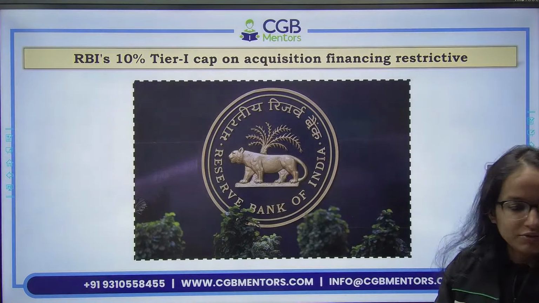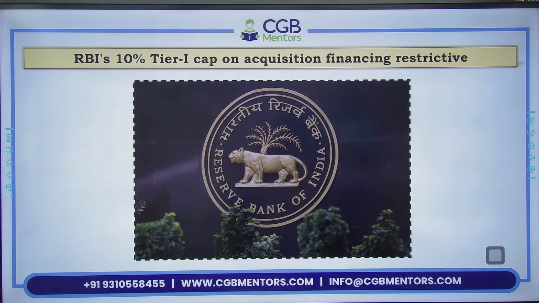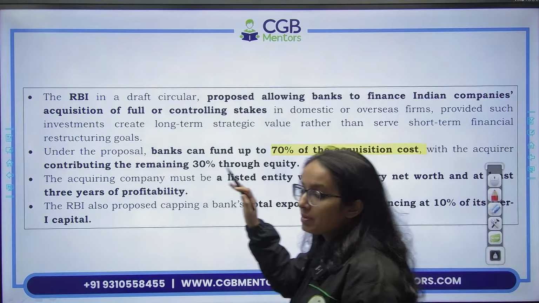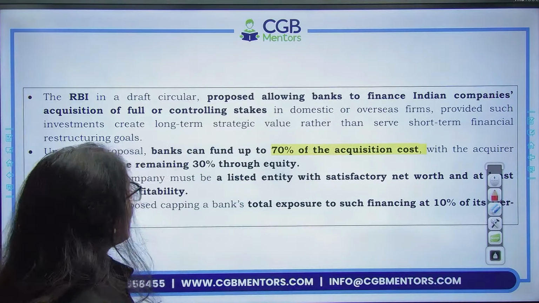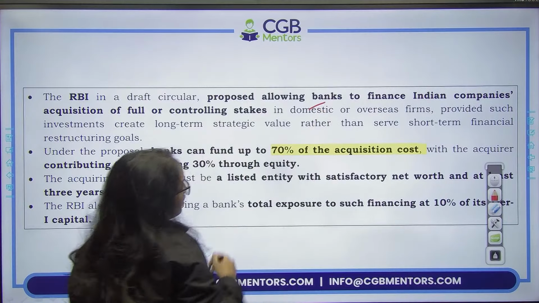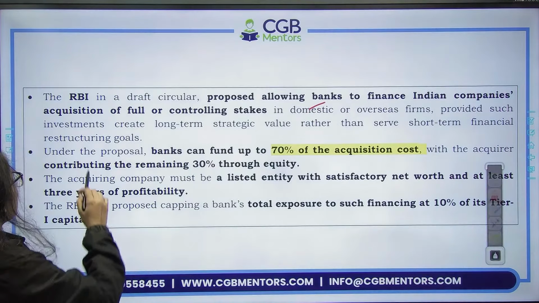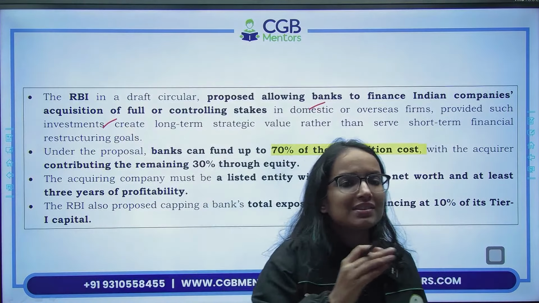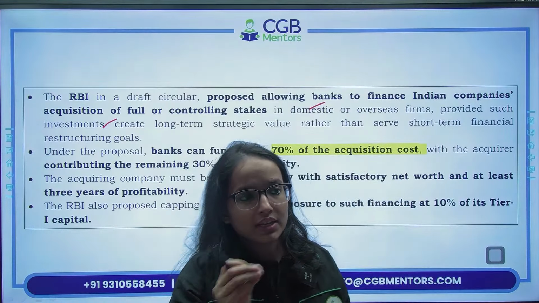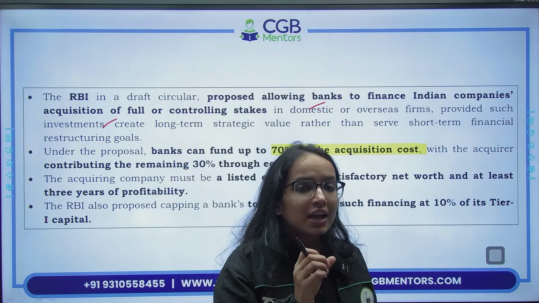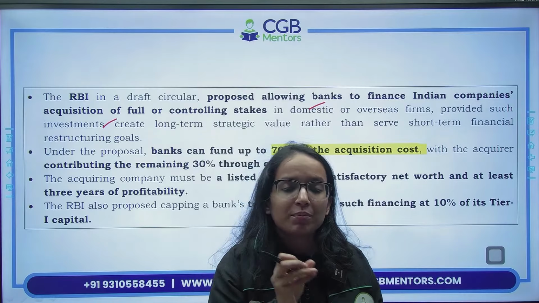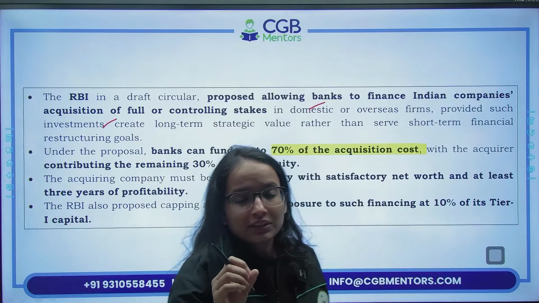Then if you look at the regulatory bodies news, so here we have RBI's 10% tier 1 cap on acquisition financing restrictive. Let me explain here. RBI in a draft circular recently has said that banks, if you want to finance Indian companies' acquisition of full or controlling stake, any kind of such thing, a company is acquiring a full stake, a company is acquiring some percentage in the other company, if they approach you to borrow for that, तो आप कितना finance कर सकते हैं?